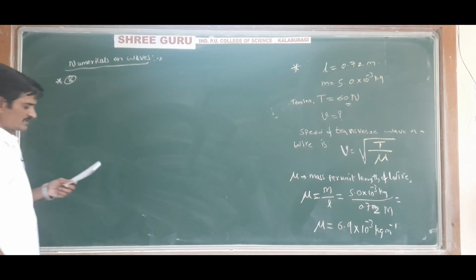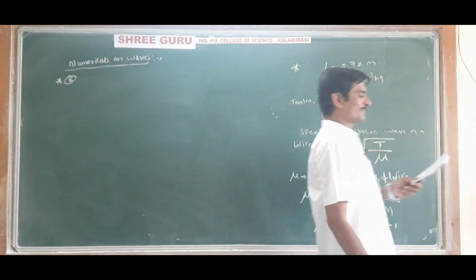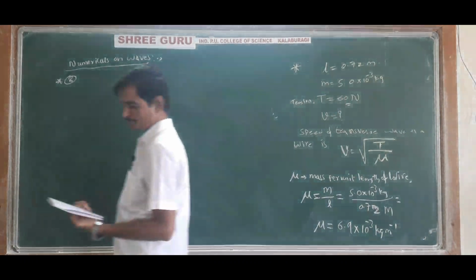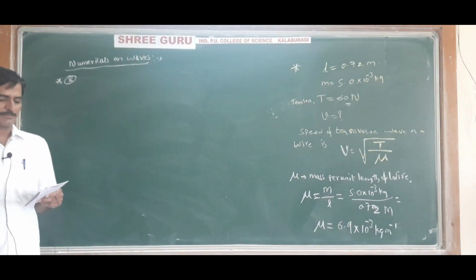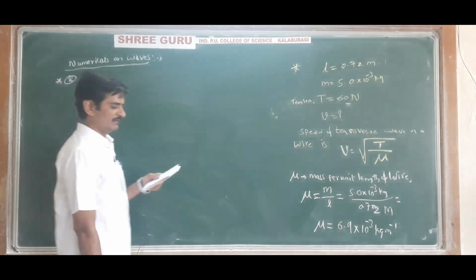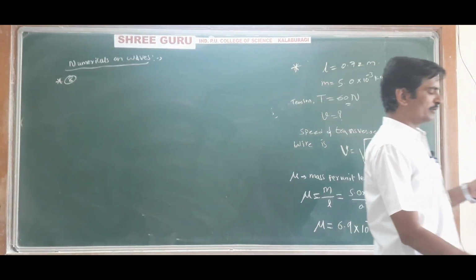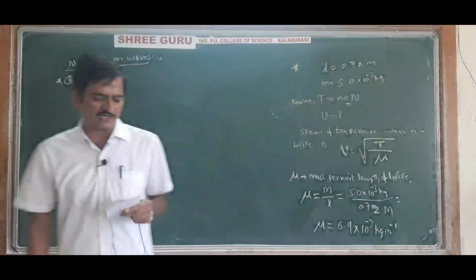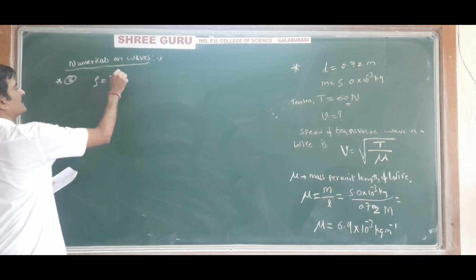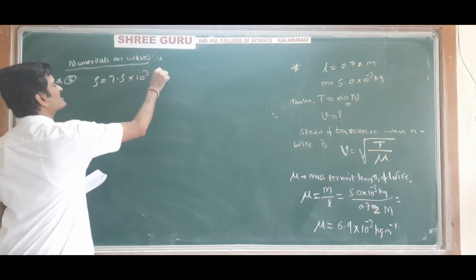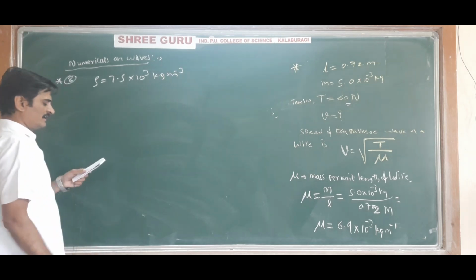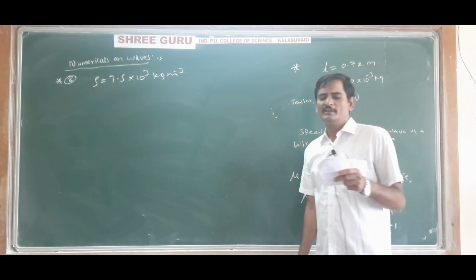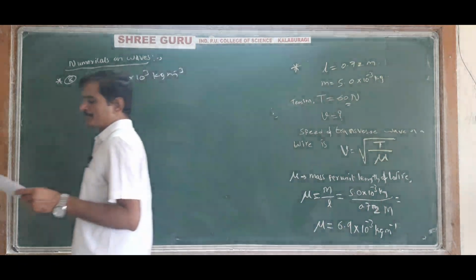In a sonometer experiment, the density of the material of the wire used is 7.5 into 10 to the power 3 kg per meter cube. In a sonometer experiment, the density of the material of the wire used is 7.5 into 10 to the power 3 kg per meter cube.